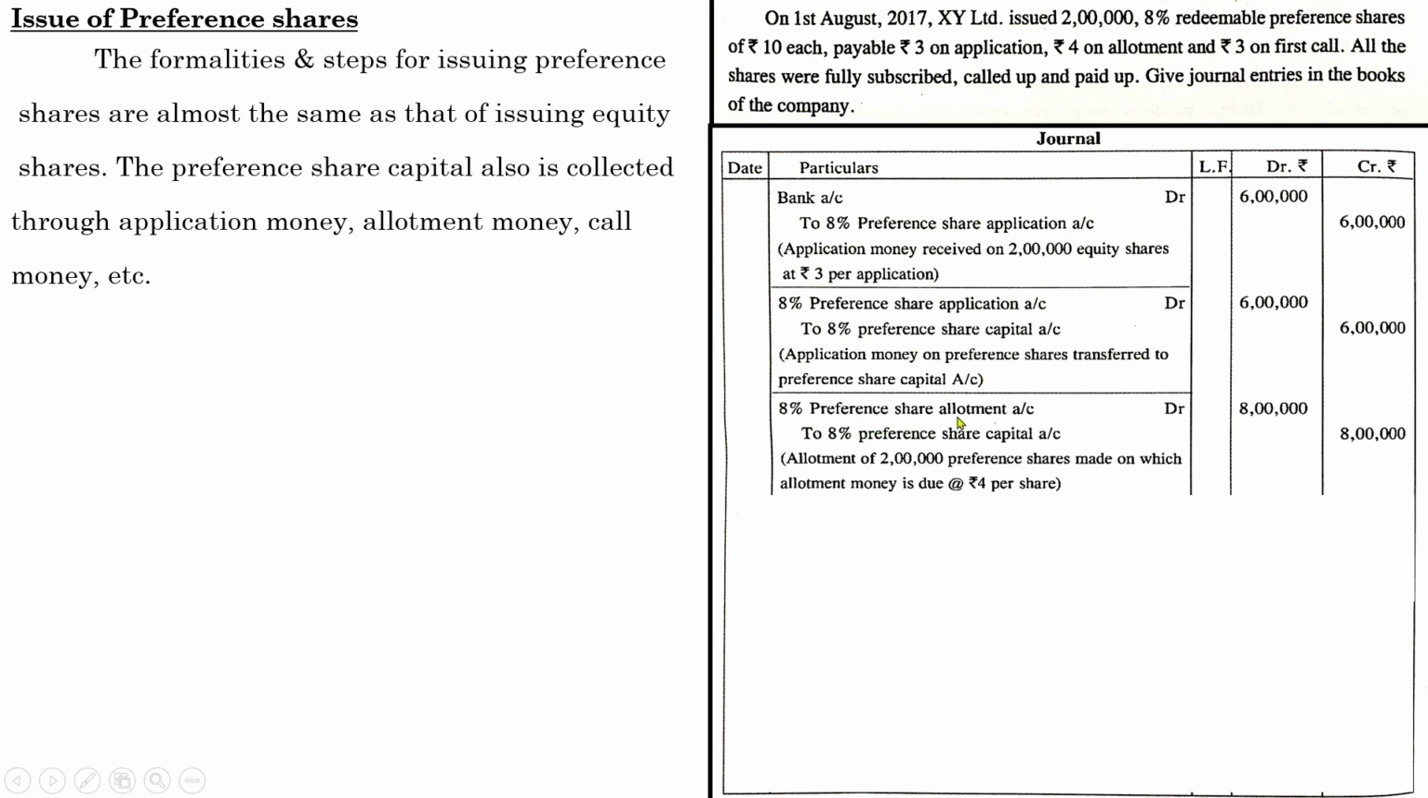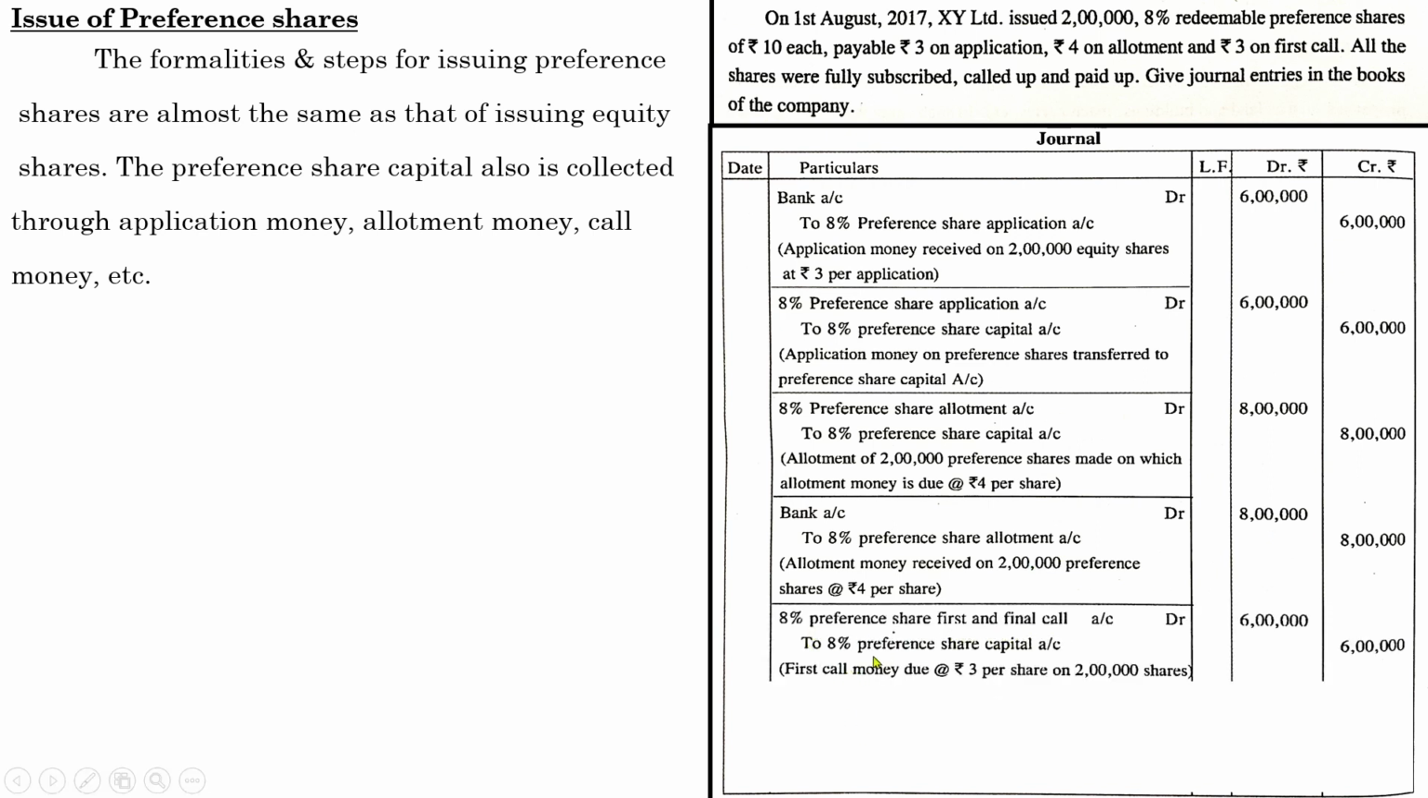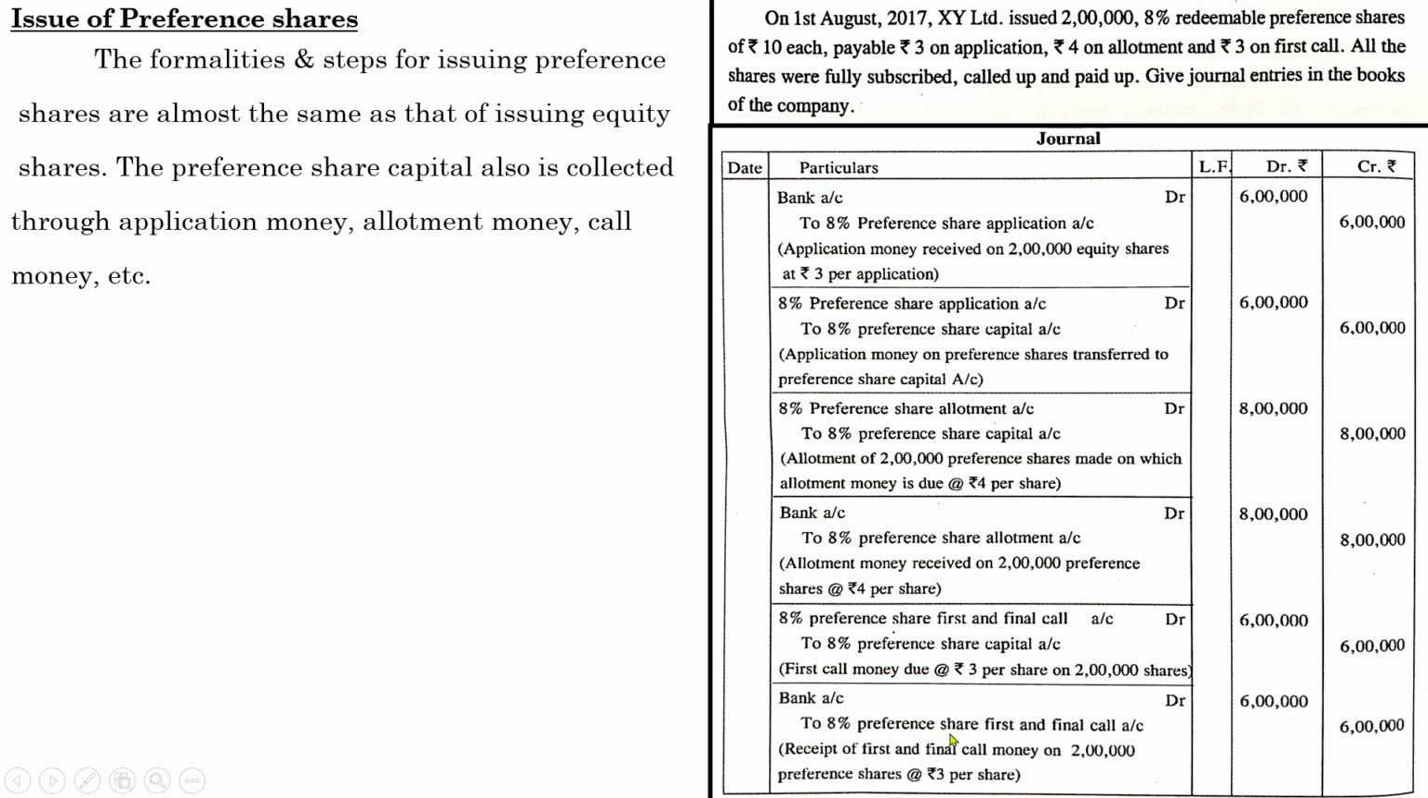Next one, 8% preference share allotment account debited to preference share capital, 8 lakh again. Show the narration. After that, you have to pass the payment entry, bank account debited to 8% preference share allotment account, 8 lakhs. After that, next one, first and final call, 8% first and final call account debited to 8% preference share capital, 3 into 2 lakhs, 6 lakhs. And finally, the payment entry, bank account debited to 8% preference share first and final call, 6 lakhs. So it's very easy to pass the entries with regard to preference share capital.